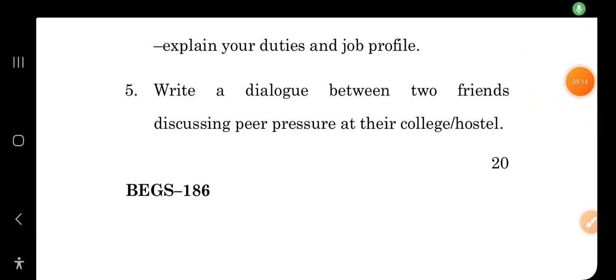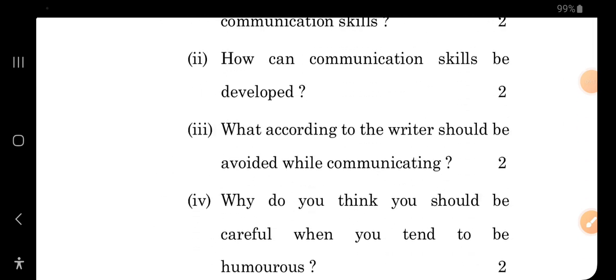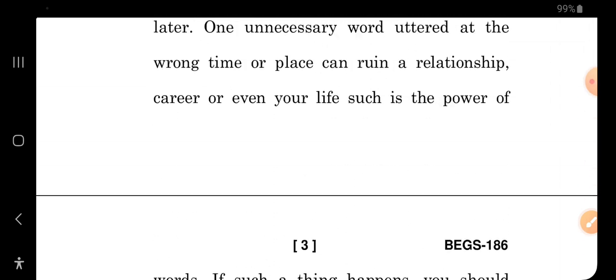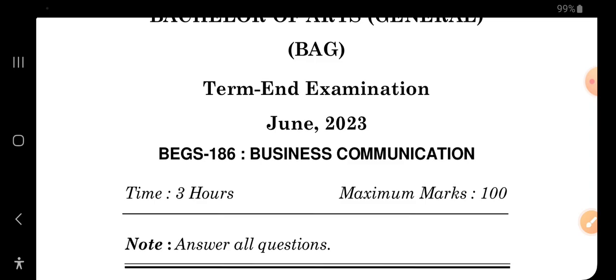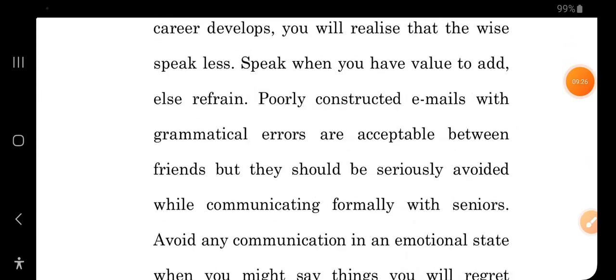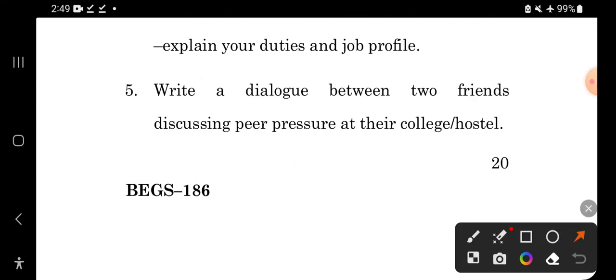So first of all, we would look into BEGS 186, because the BEGS 186 exam is very near. So I would be looking into, if you can see, this BEGS 186 June 2023 paper. Let's go on to the question that was there. This was the last question, which I had also discussed in the paper analysis. The last question was: write a dialogue between two friends discussing peer pressure at their college or hostel.